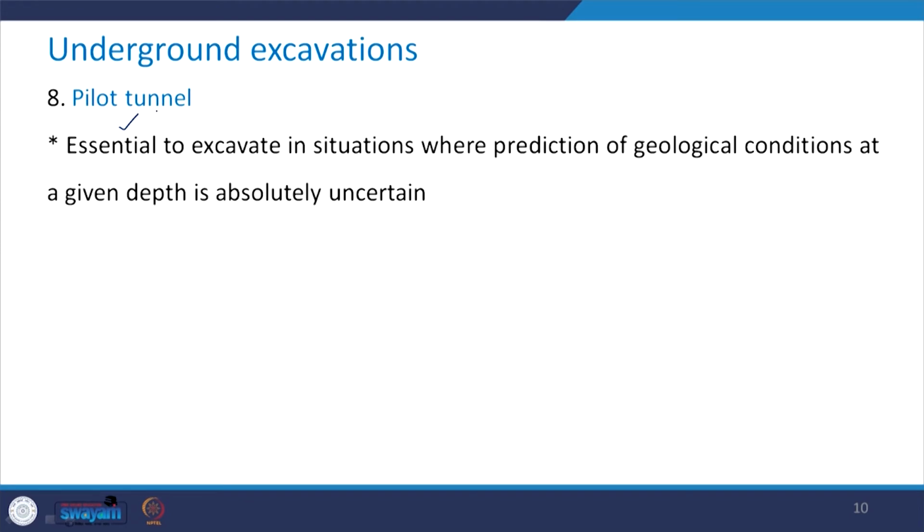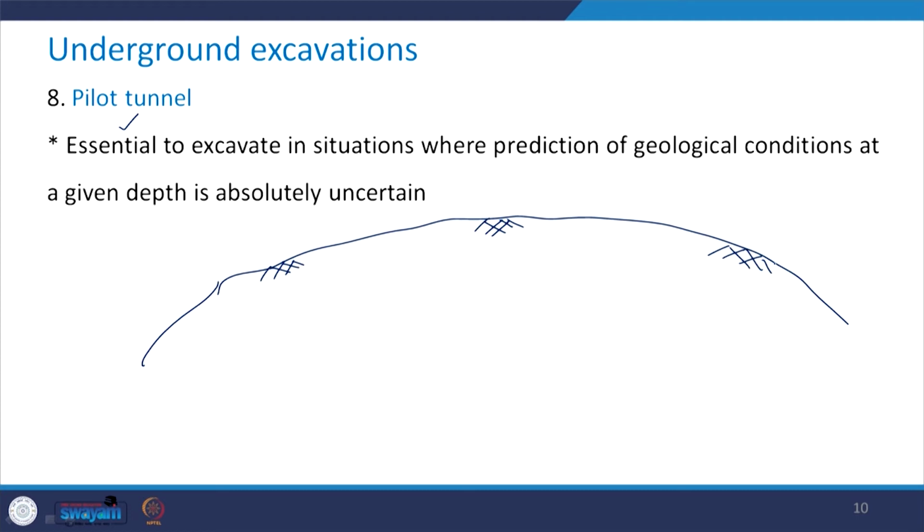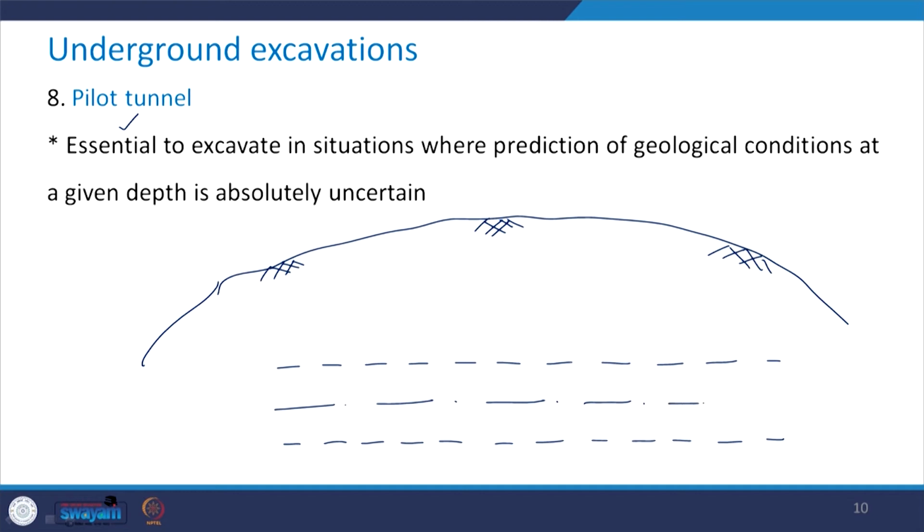See, this is how it looks like. So, say this is your ground surface. Now here, at a depth, one needs to go for the tunnel construction. So this is the center line or the tunnel axis.